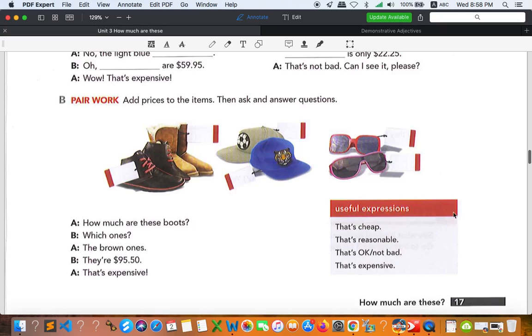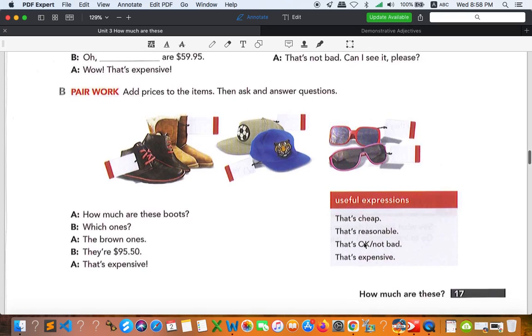These are useful expressions that you can learn. That's cheap. That's reasonable means it's okay. When you say that's reasonable about the price, it means it's not cheap and it is not expensive, it's just fine. And that's okay, not bad, that's expensive. You know the meaning of all of them. So when you go shopping, you can use these: wow, that's cheap, that's expensive, or that's okay, that's reasonable, I can afford that.